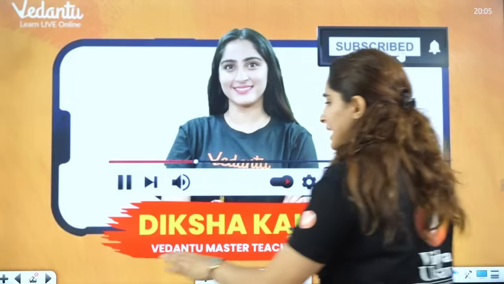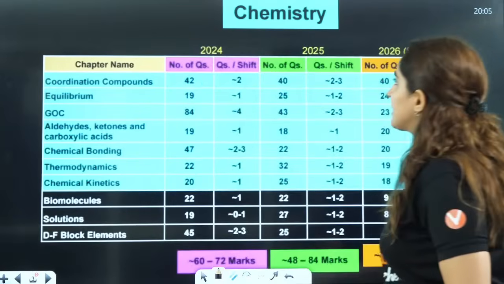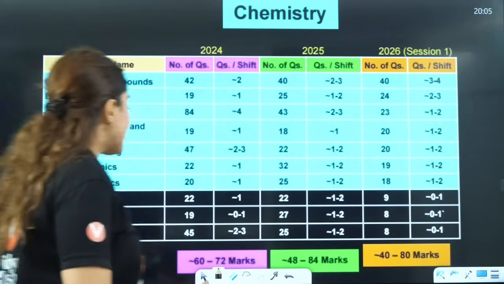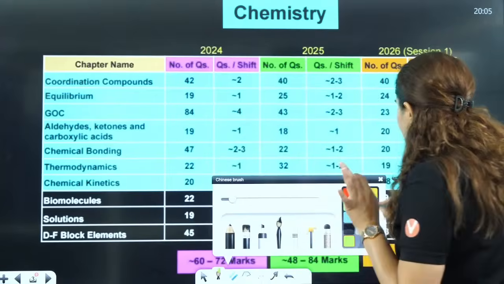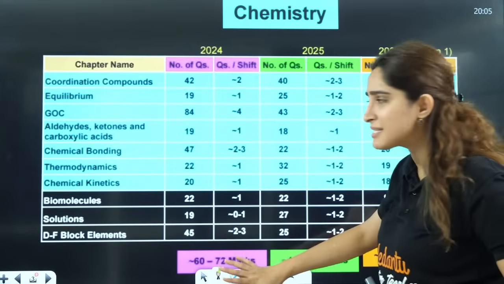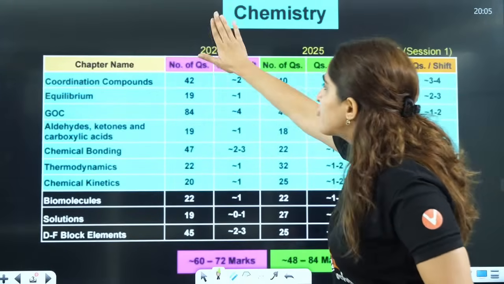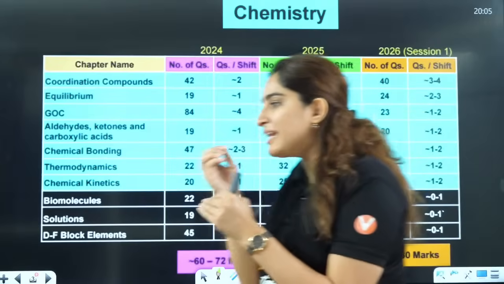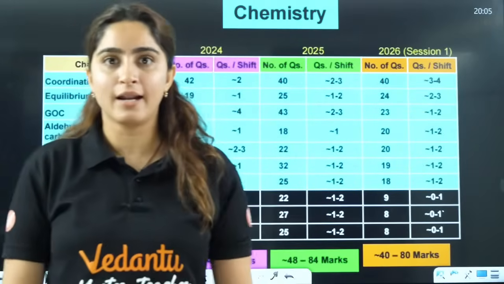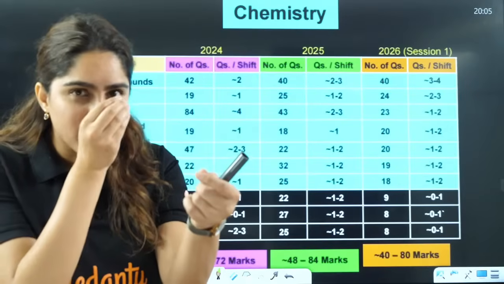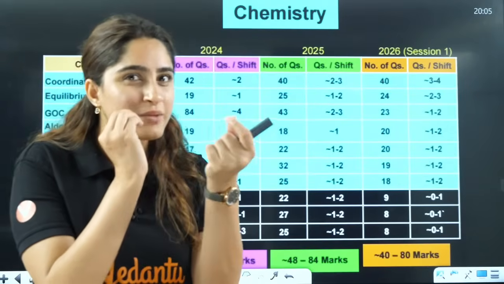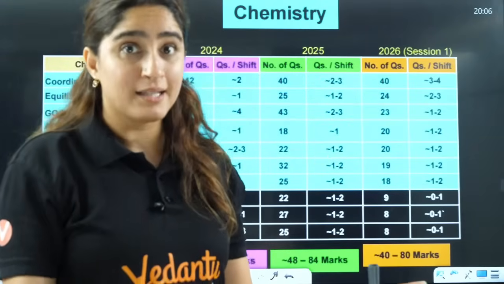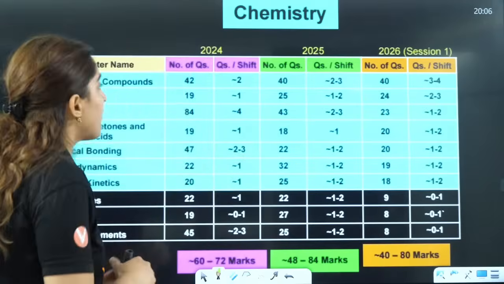Firstly, let's talk about chemistry, my subject. I have analyzed complete chemistry for you. This is the data of 2024, 2025 and 2026, because we need to find the pattern here. The examiner cannot ask something totally out of the syllabus or totally out of the pattern. There is something that is repeated, so let's talk about that something.